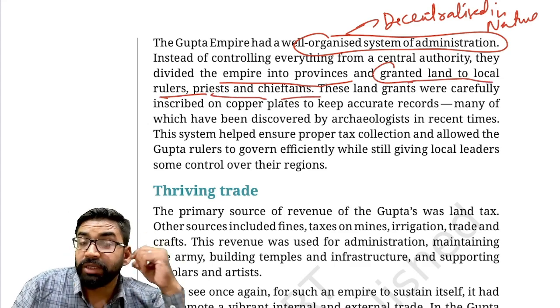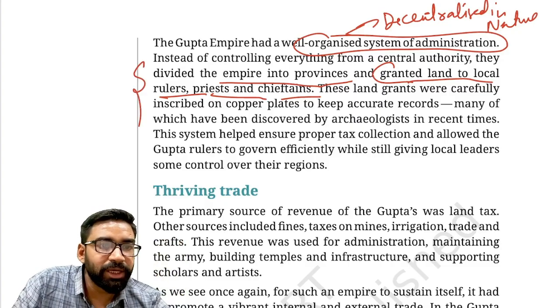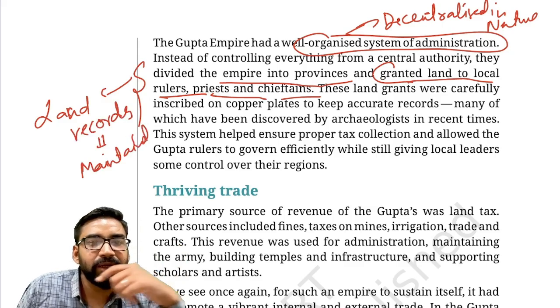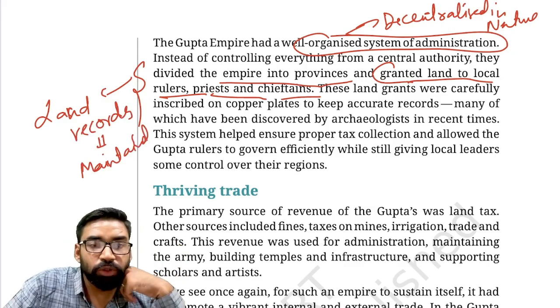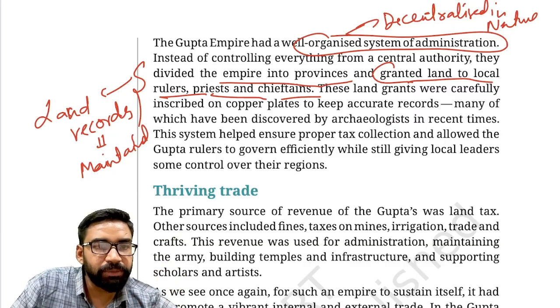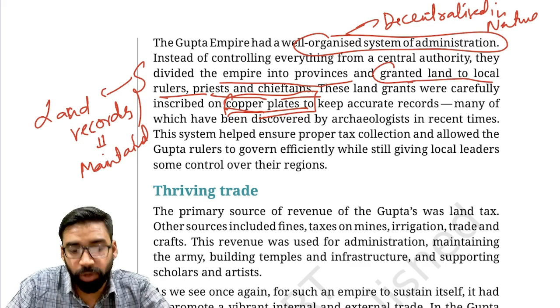That means the lands were given as salary, so land record keepers were also there. Land records were maintained carefully. These land grants are also mentioned in inscriptions and copper plates for record keeping.